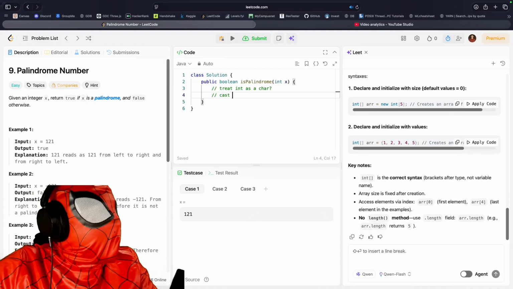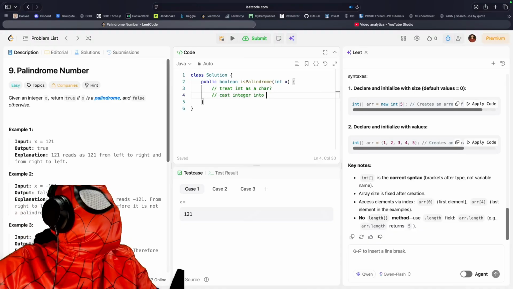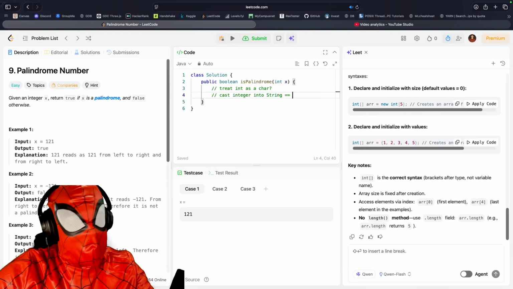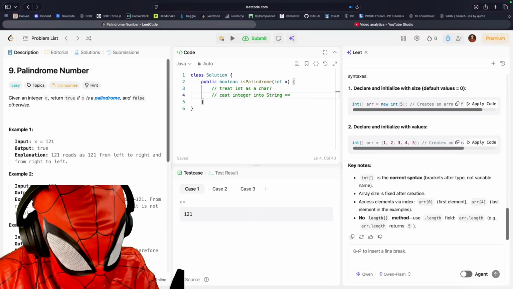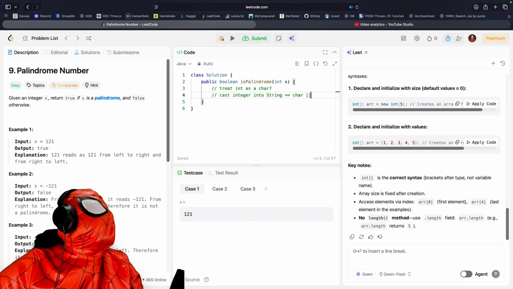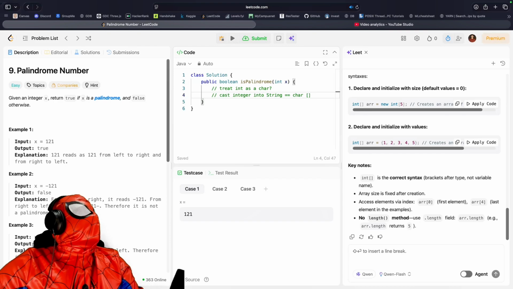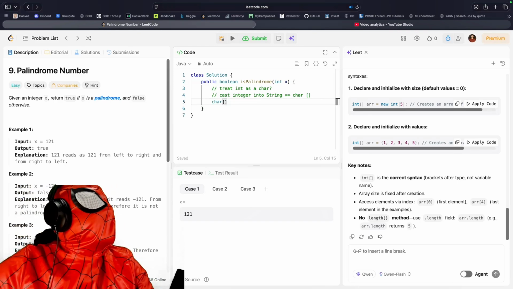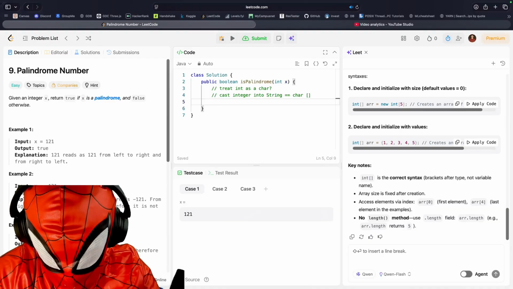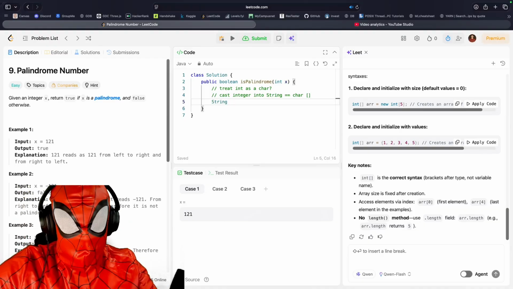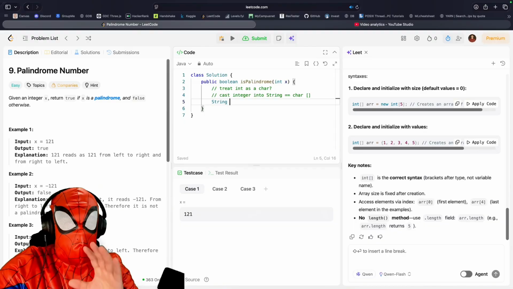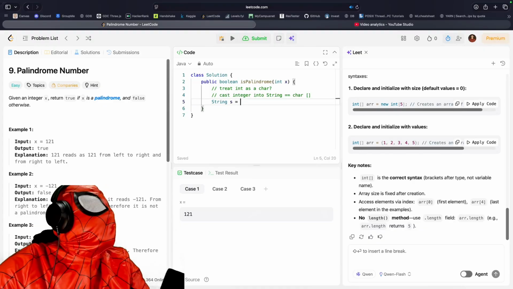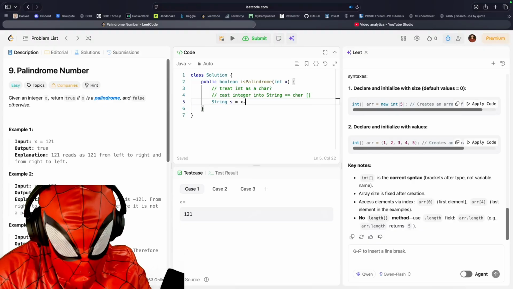Anyways, so we're gonna cast integer into string, which is the equivalent, same thing. A string is the same thing as a char array, or an array of characters. So I'm gonna go char array. Wait, does that make sense? What if I go string? I'm very verbose, you know what I mean? So I'm gonna say string s equals this x dot...